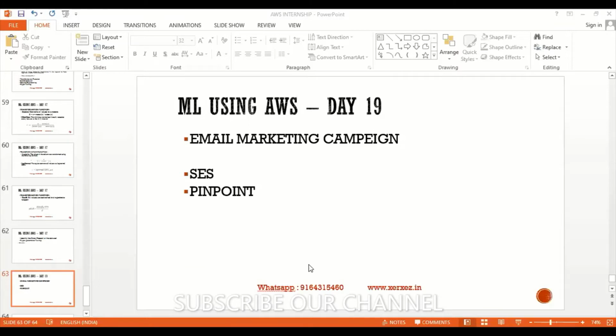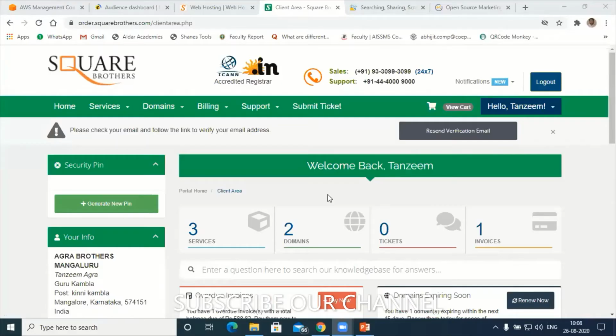Screen has been paused. One second, hold on. Now can you see the screen, interns? Yes, sir. Yeah, now this is my control panel.